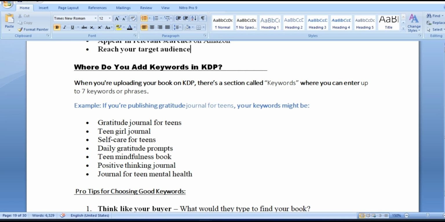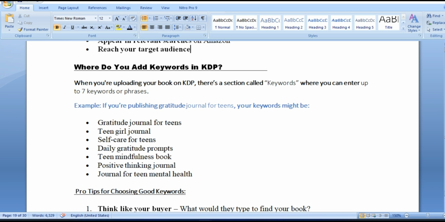Let's say, take an example. Let's say you're publishing a gratitude journal for teenagers. So these are some of the keywords which you can use: gratitude journal for teens, teen girl journal, self-care for teens, daily gratitude prompts, teen mindfulness book, positive thinking journal, journal for teen mental health.